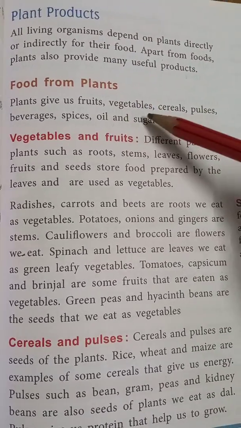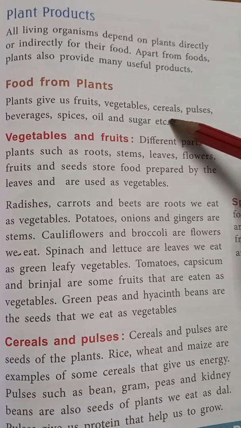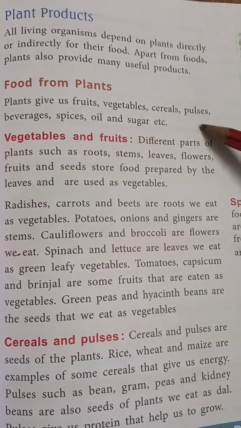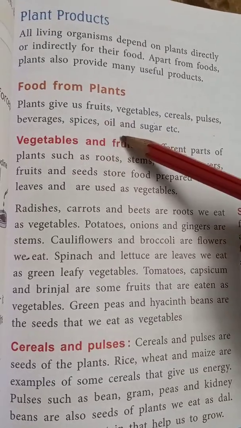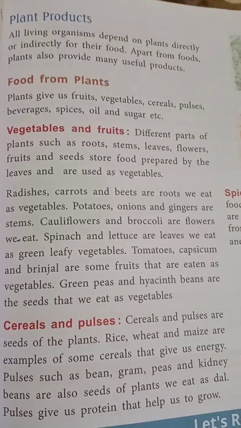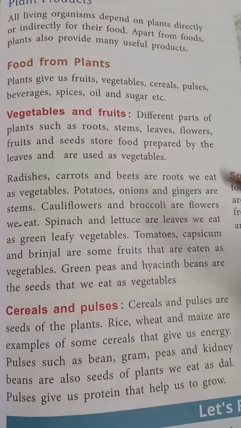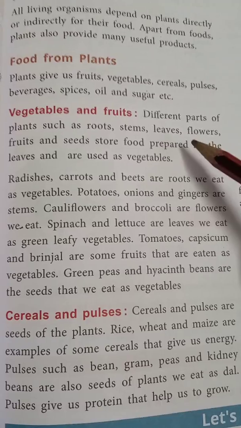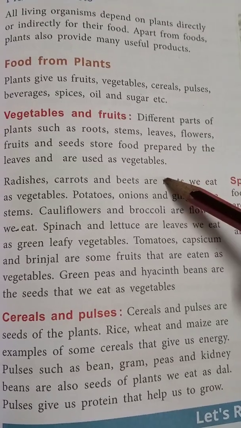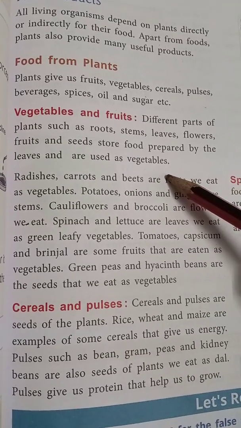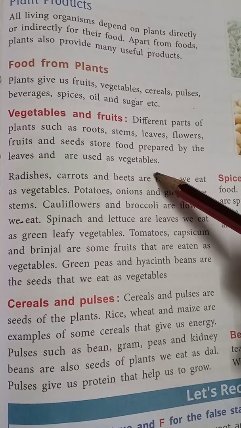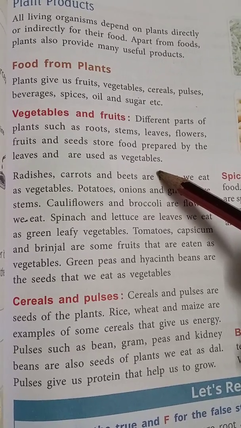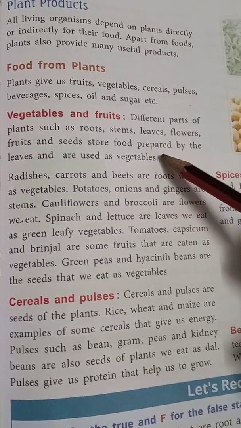Fruits, vegetables, cereals, pulses, beverages, spices, oil and sugars. This is the plant products. Okay, like vegetables and fruits. From the plants we get foods like vegetables. Different vegetables we use as food. Some fruits also we use.